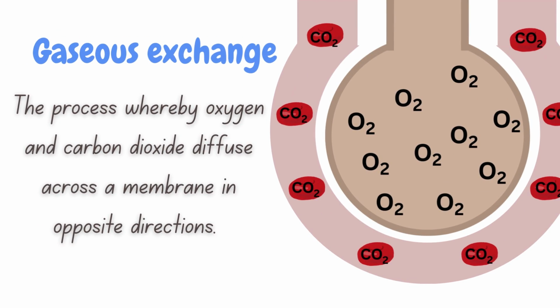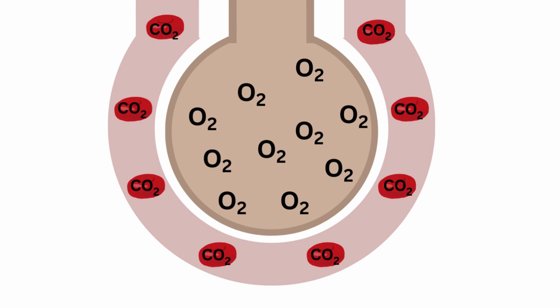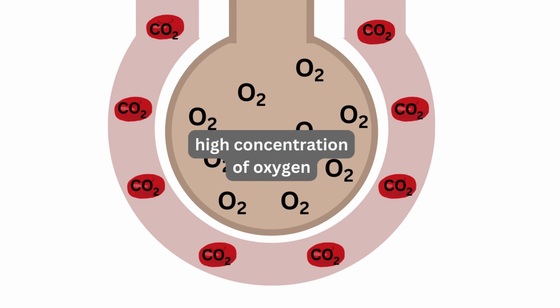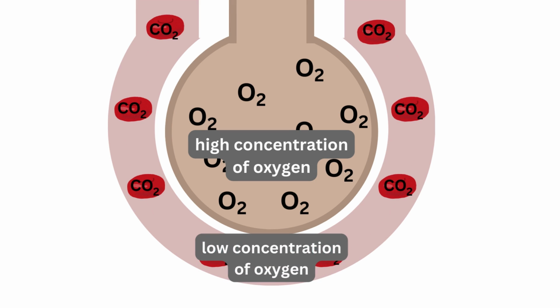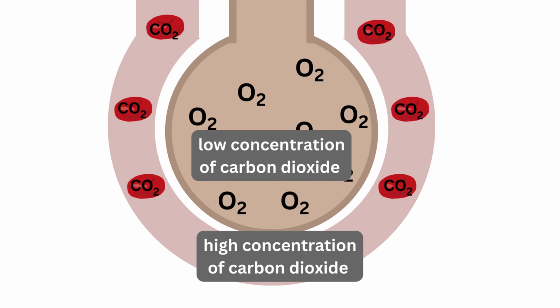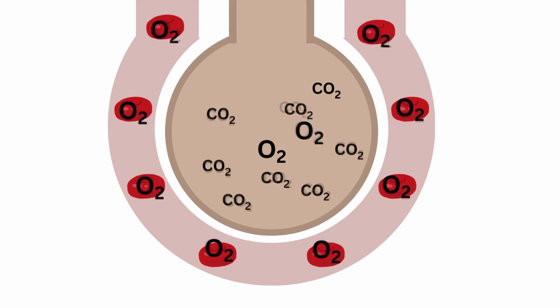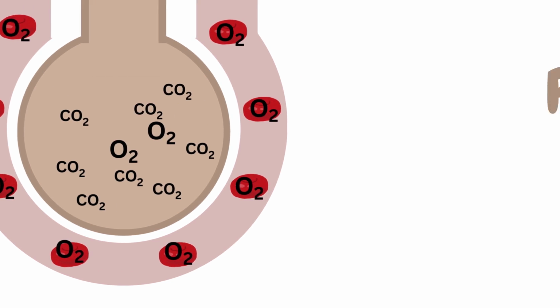Gaseous exchange is the process whereby oxygen and carbon dioxide diffuse across a membrane in opposite directions. This happens in the alveoli of the lungs. There is a high concentration of oxygen in the alveolus and a low concentration in the blood capillary. Also, there is a high concentration of carbon dioxide in the blood capillary and a low concentration in the alveolus. So oxygen moves into the blood capillary and carbon dioxide moves into the alveolus by diffusion.